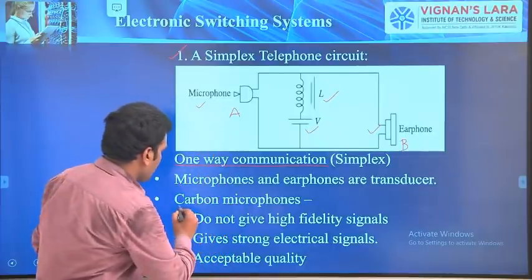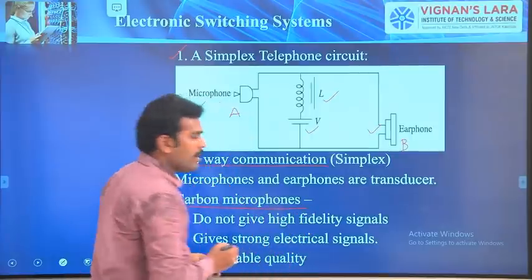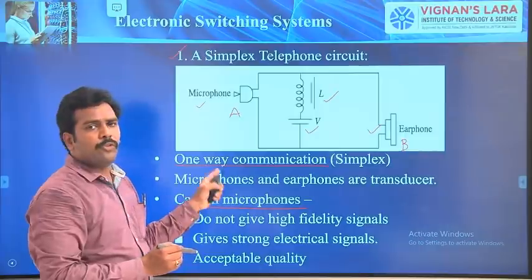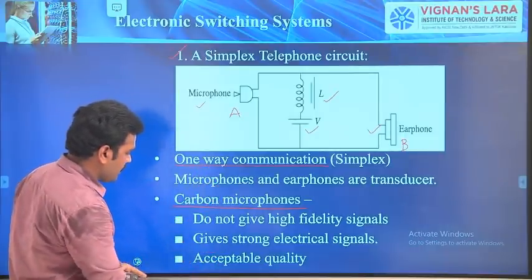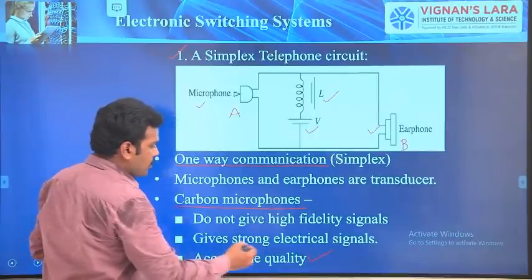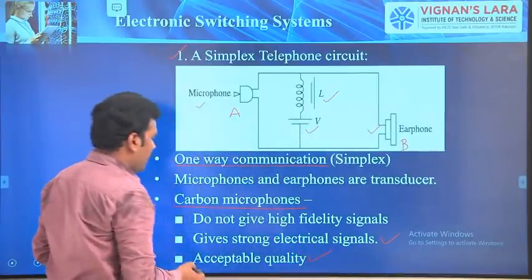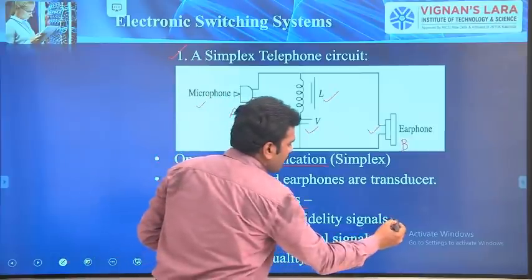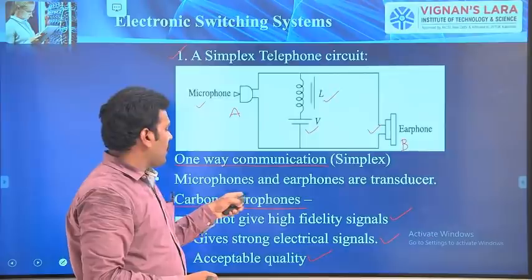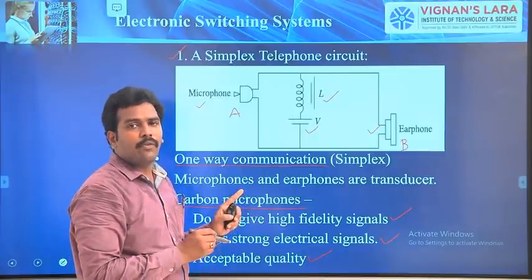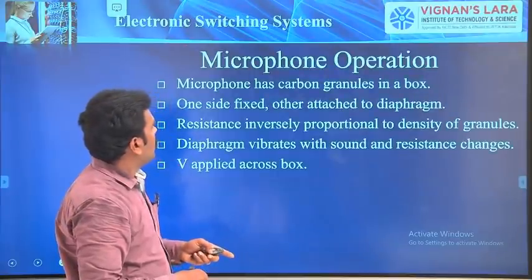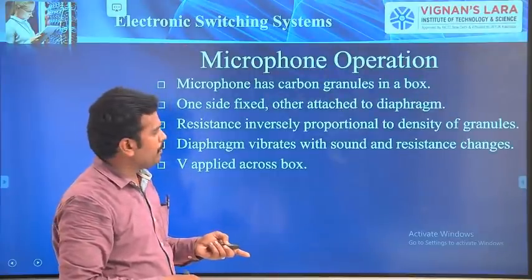So first we will discuss the microphone. In general, all telephone sets use carbon microphones because of these advantages: acceptable quality, gives strong electrical signals, and does not give high fidelity signals. Because of these advantages, and because they are cheaper, we go for carbon microphones in our telephone sets. Now coming to the operation of this microphone.